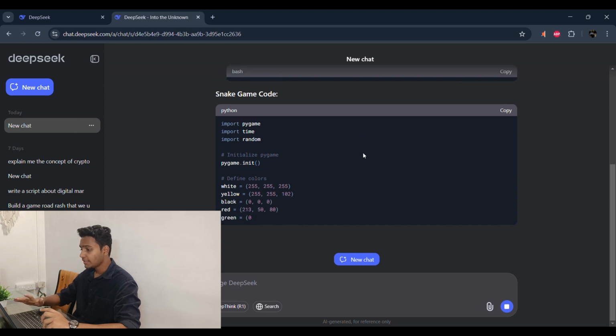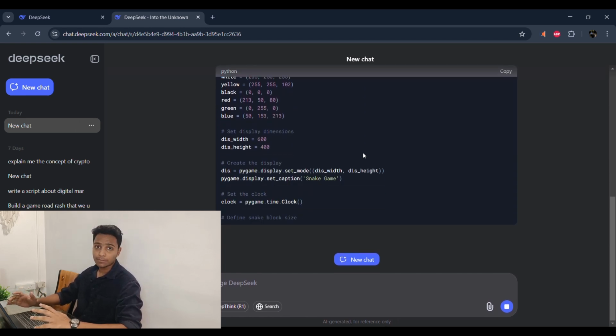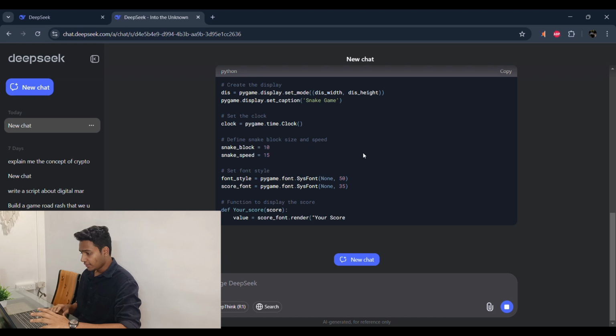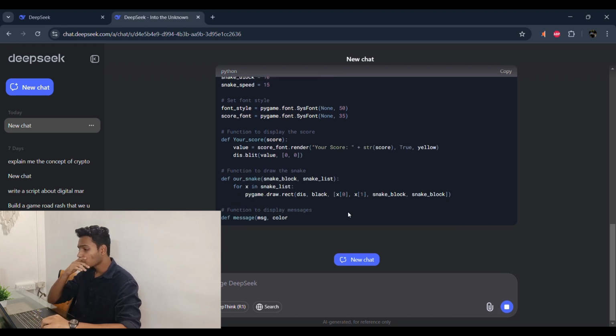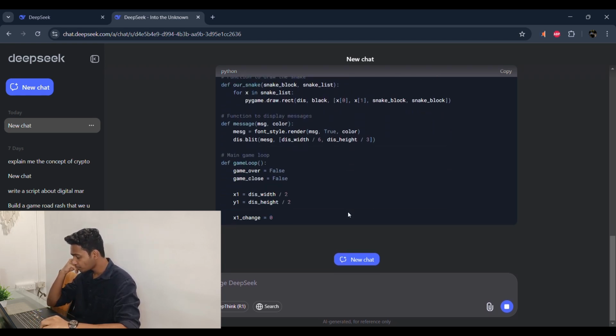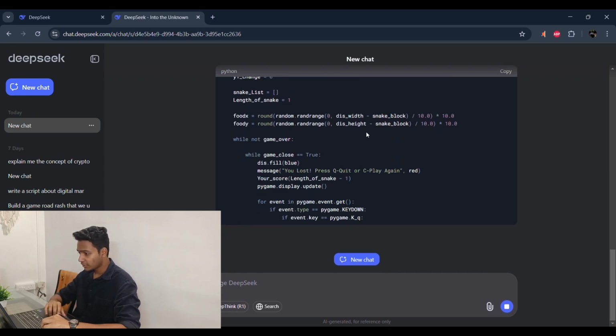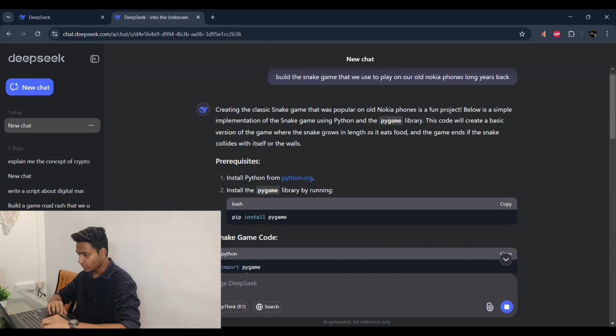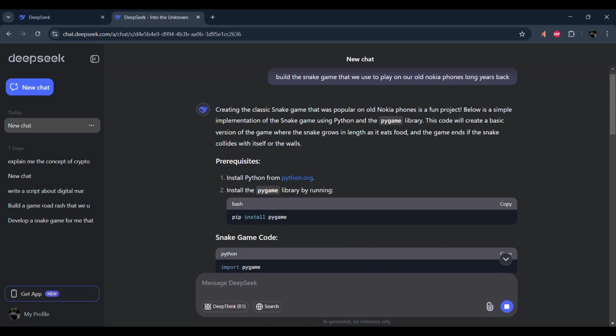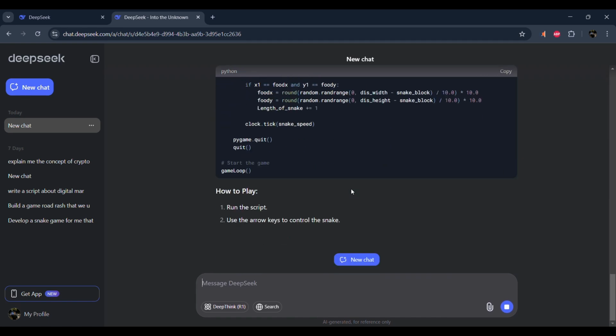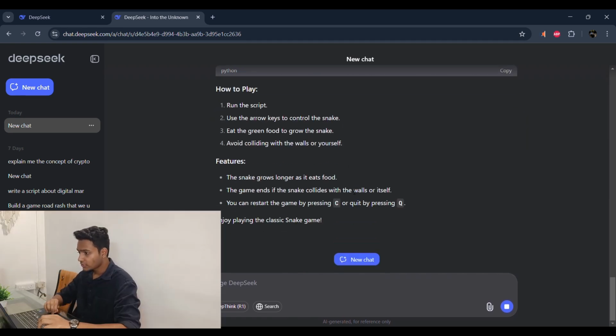So it's building the game for us by writing a Python code. It's giving a very structured code, and it's also giving instructions on how to play.